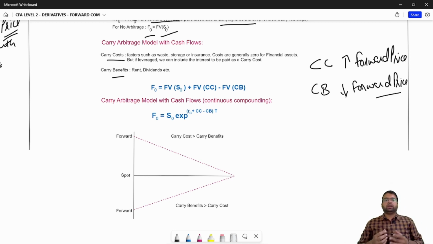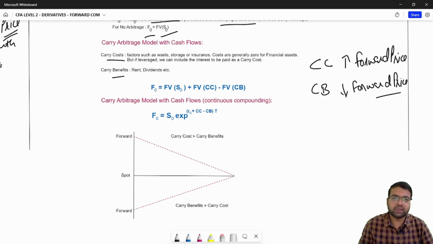Suppose a particular stock is paying 5% dividend in this 1 year, but you are entering into a forward contract to buy the equity 1 year from now, so that means you will not be receiving that 5% dividend. So in that case you will surely pay less after 1 year than you would be willing to pay today, because you are letting go of that 5% dividend by holding the forward contract.